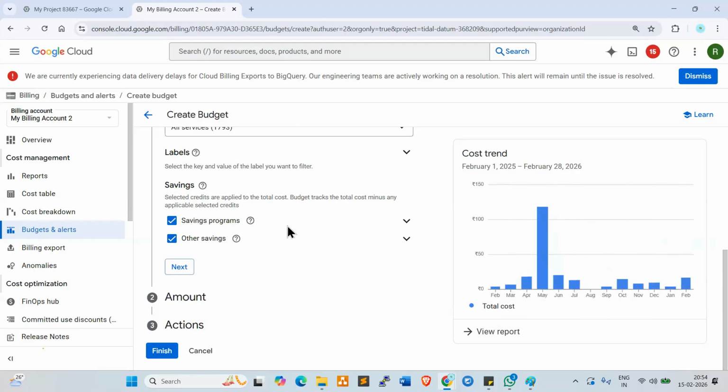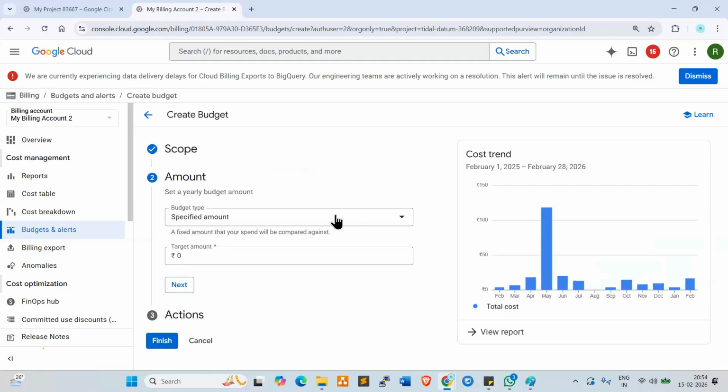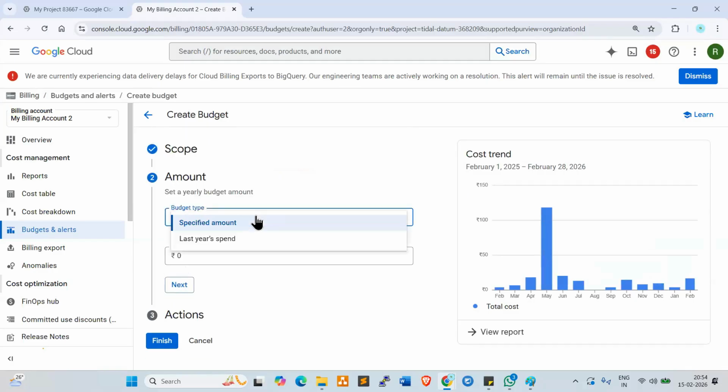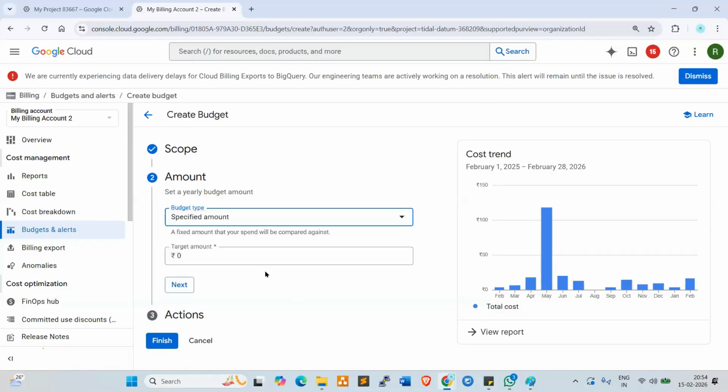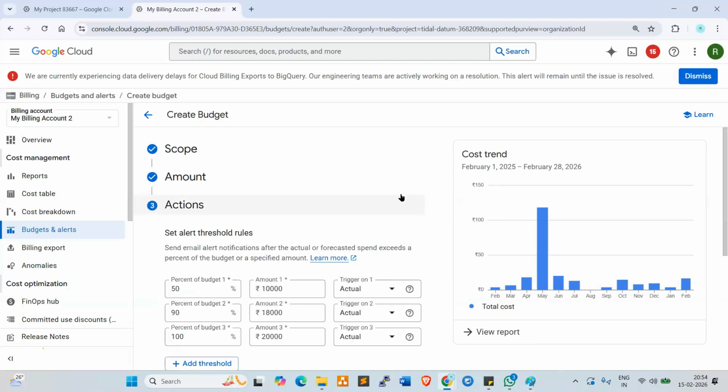Okay. Now click on next. Look at here. Now budget type: last year's spend, if you want to give, you can give, or else a specific amount. So 20K, for example, they gave 20,000. So the client gave the budget 20,000. Click on next.